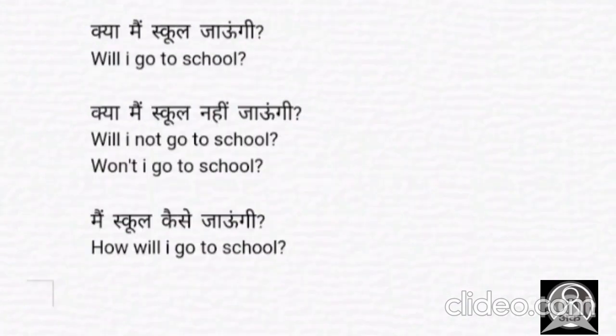क्या मैं school जाऊंगी? So here, either yes or no, right? So, will I go to school? Question mark. क्या मैं school नहीं जाऊंगी for the interrogative negative part? So, will I not go to school? Question mark. Or won't I go to school? Question mark. If I'm saying मैं school कैसे जाऊंगी, here I'm using WH family. So this is going to be a response with an explanation, right? So here I'm using WH. So how will I go to school? Okay, so this is the difference.